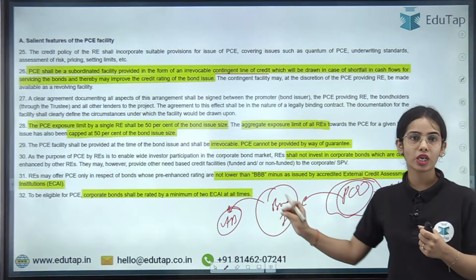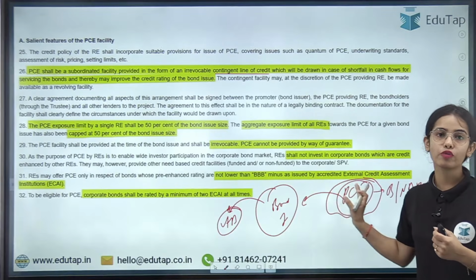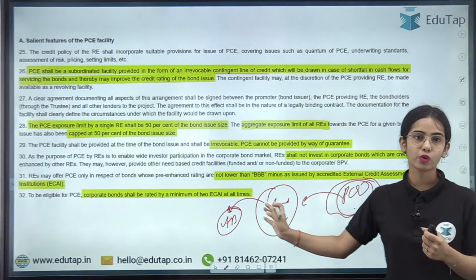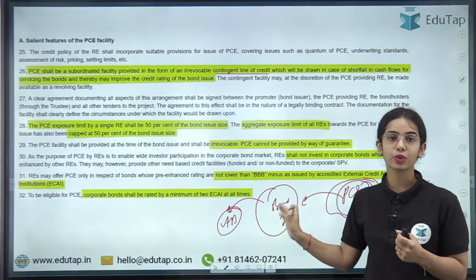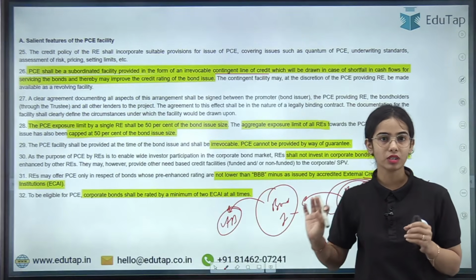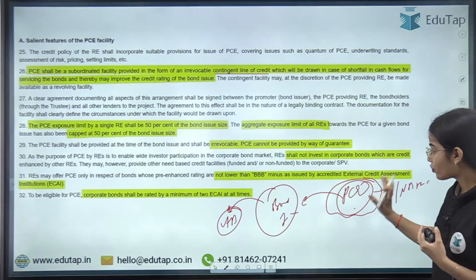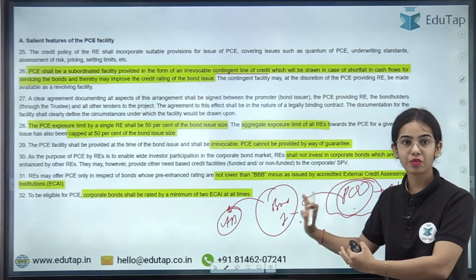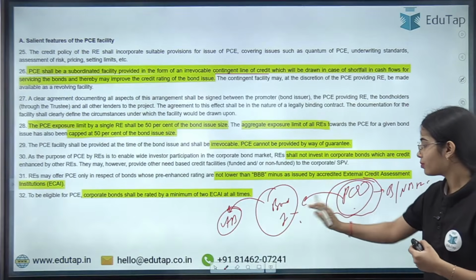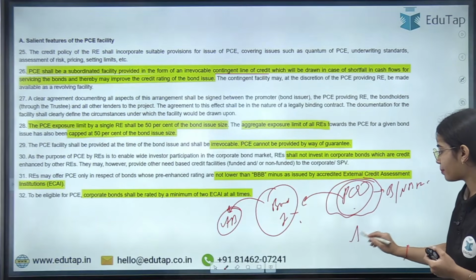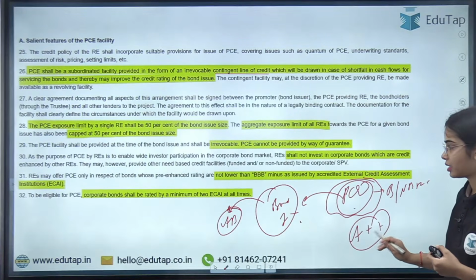If the bond issuer is not able to pay, at least the money will flow from the banks. Okay, the credit will flow from the banks to the issuer, so that the money can be paid to the investors. So this is the additional form of security. So once the additional form of security has been provided for the bond, then the bond rating has increased to, let's say, A plus or A plus plus.